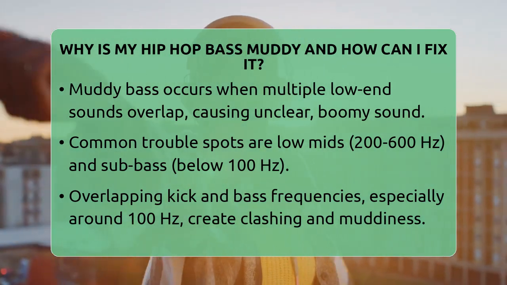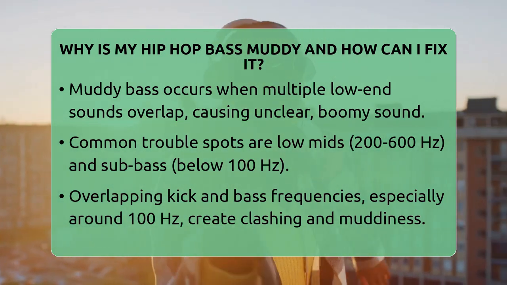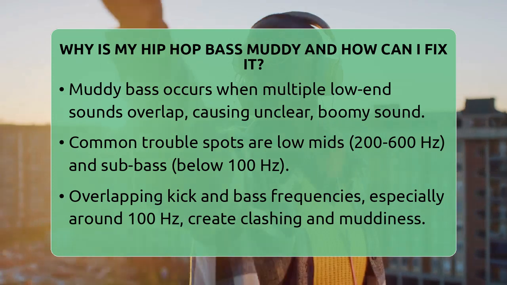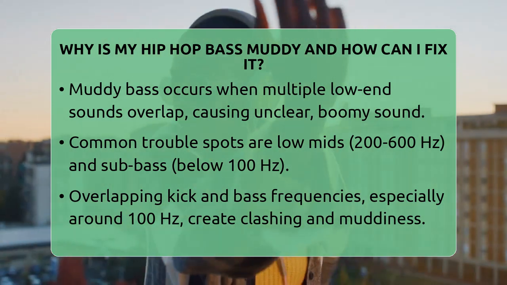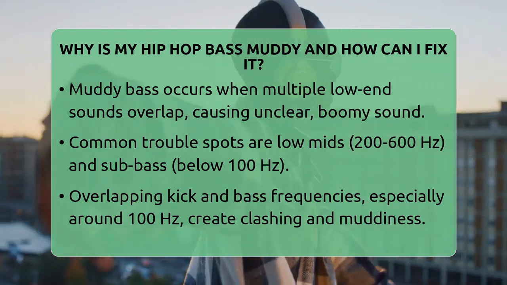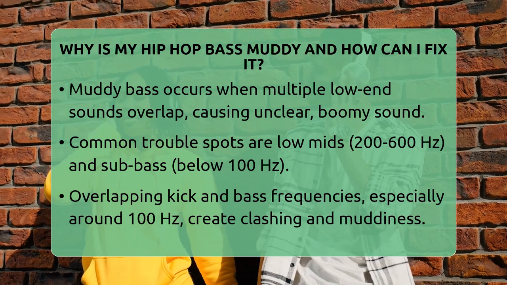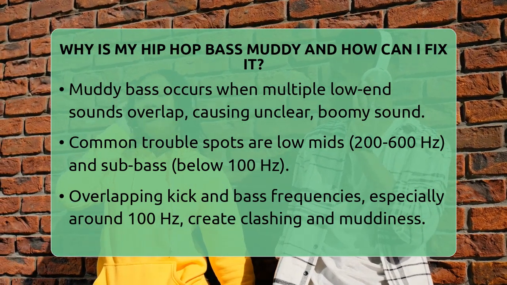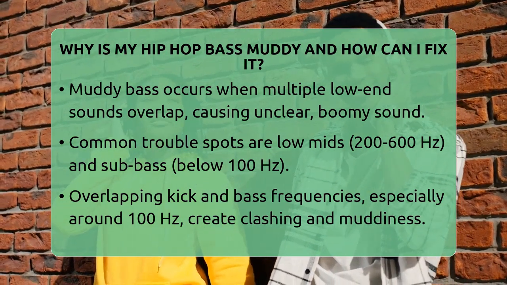First, muddy bass usually happens when multiple sounds in the low-end frequency range overlap and mask each other. This makes the bass lose its clarity and punch. The low mids, around 200 to 600 Hz, and sub-bass below 100 Hz are common trouble spots. When too many elements occupy these areas, they create a boomy, indistinct sound rather than a well-defined bass line.